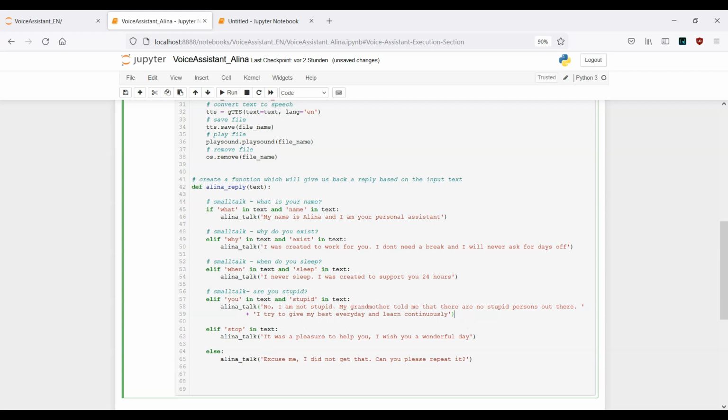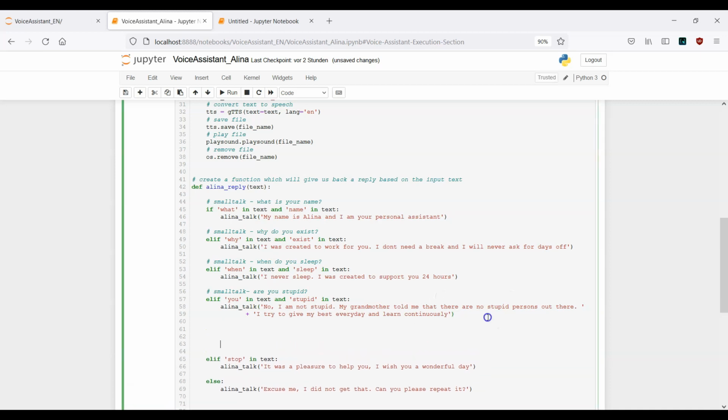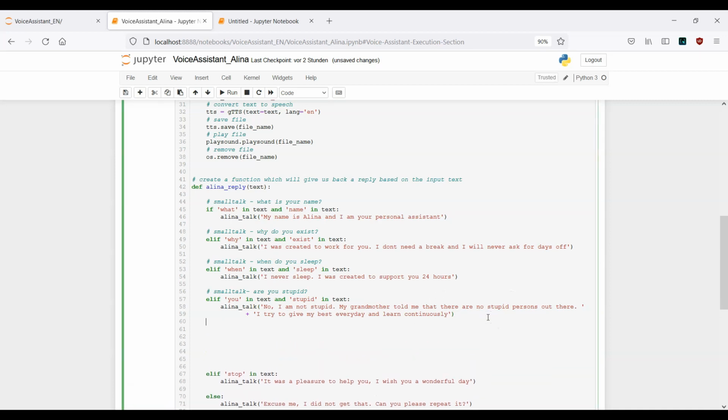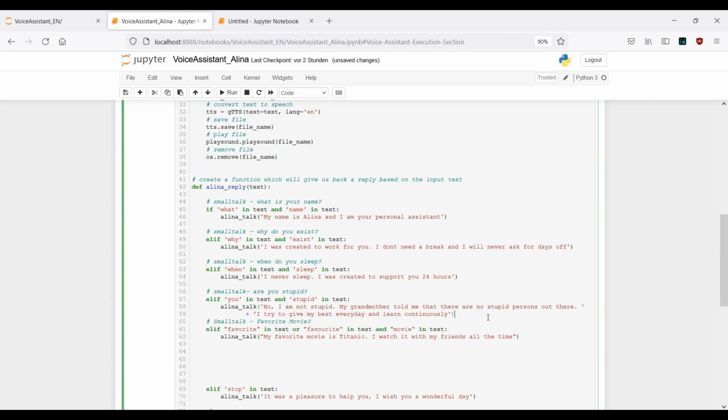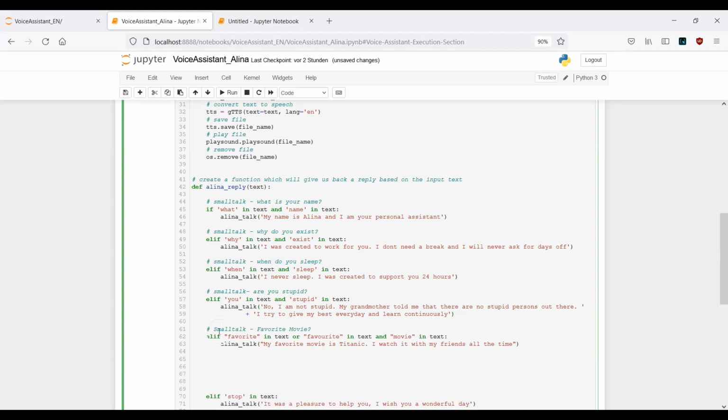And the last one, we want to ask our assistant what the favorite movie is. So let me also copy it from my other screen and paste it here. If favorite in text or favourite in text, actually I should leave it like this.